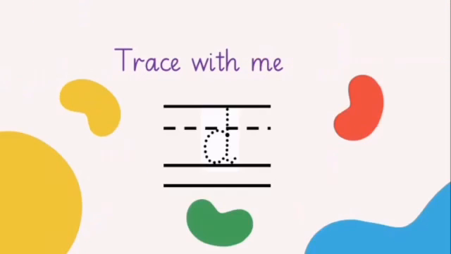Now trace with me the letter D. Okay? Start from the dot. Go up, up. Touch the second line. Make half circle. Come down, down, down. Touch the line. And go up, up again. Up, up, up, up. Yes. Touch the top line and stop. Then come down, down, down. And touch the line and turn up.